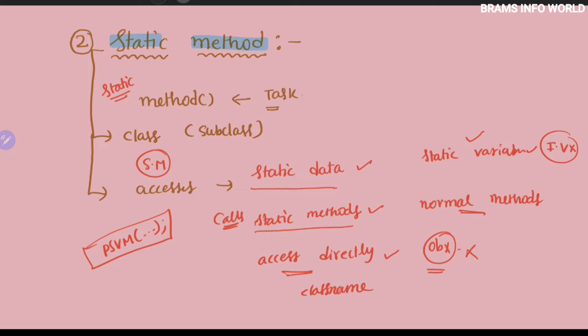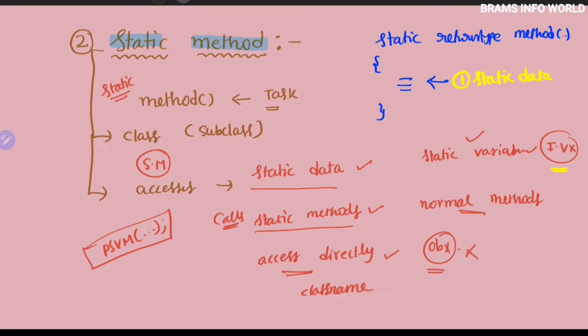As per the syntax, you can clearly observe it will be like this: static is a keyword, followed by the return type and method name. Parameters are optional, followed by the body. The body must use static data.